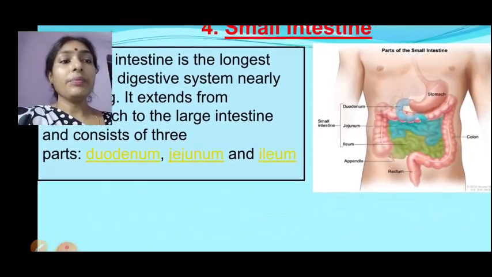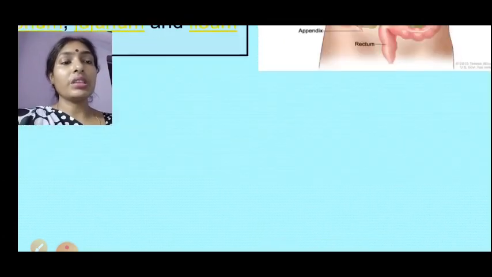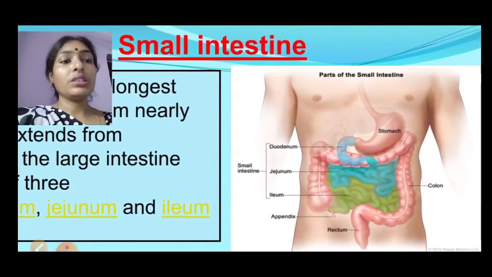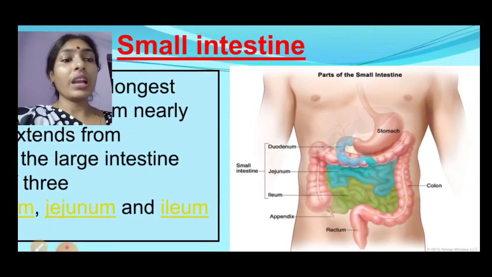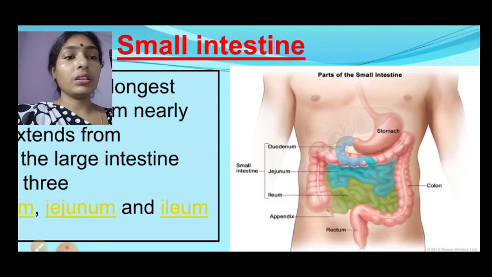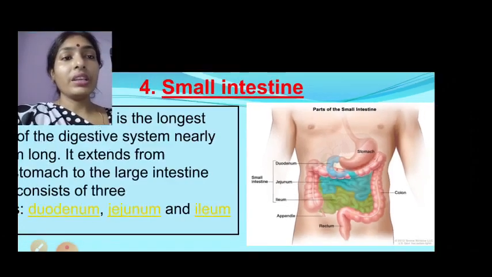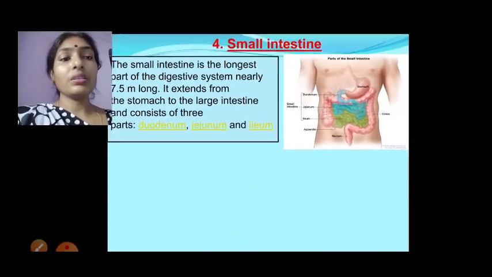If you observe this diagram, it neatly shows the different colors. The first one, light blue, is the duodenum, which is connected to the stomach, and then the jejunum. The last one, green, is the ileum. That is how the small intestine is divided into three parts.